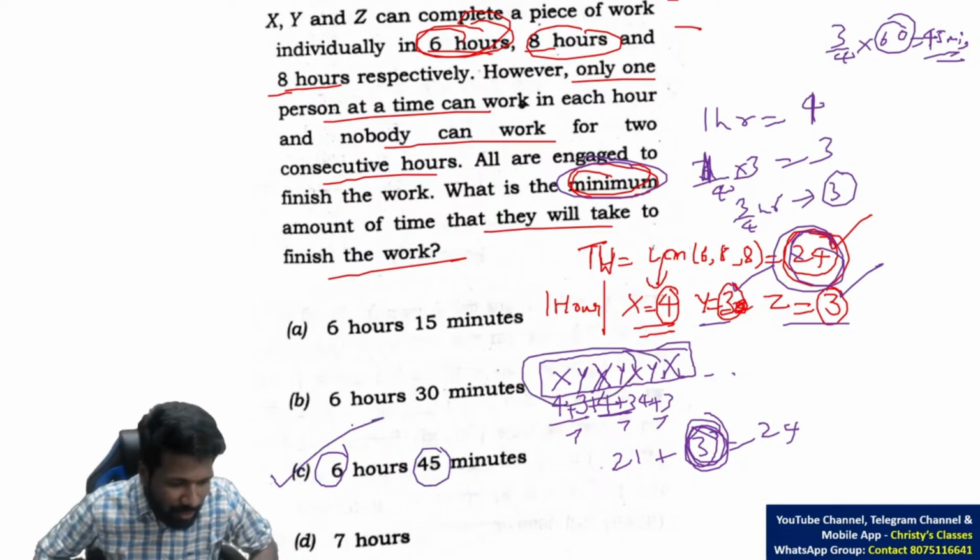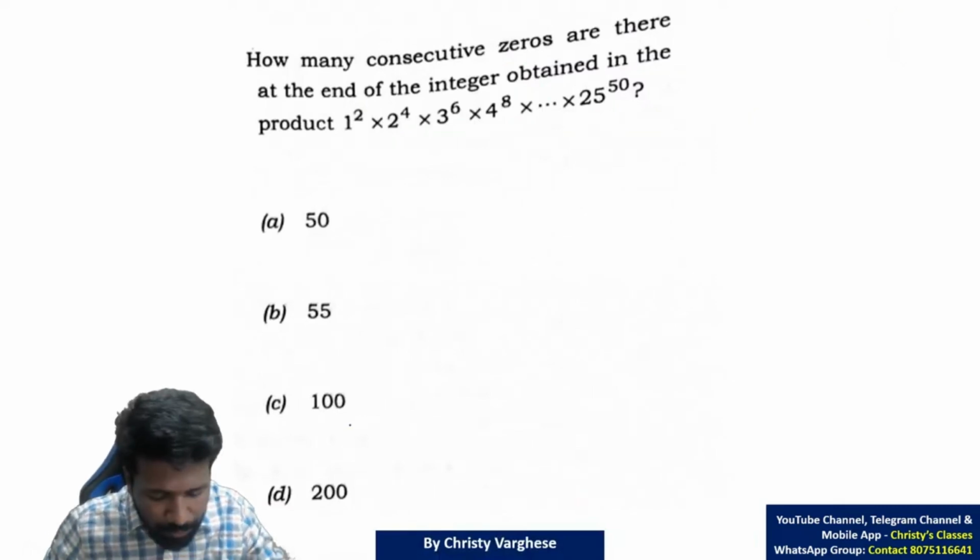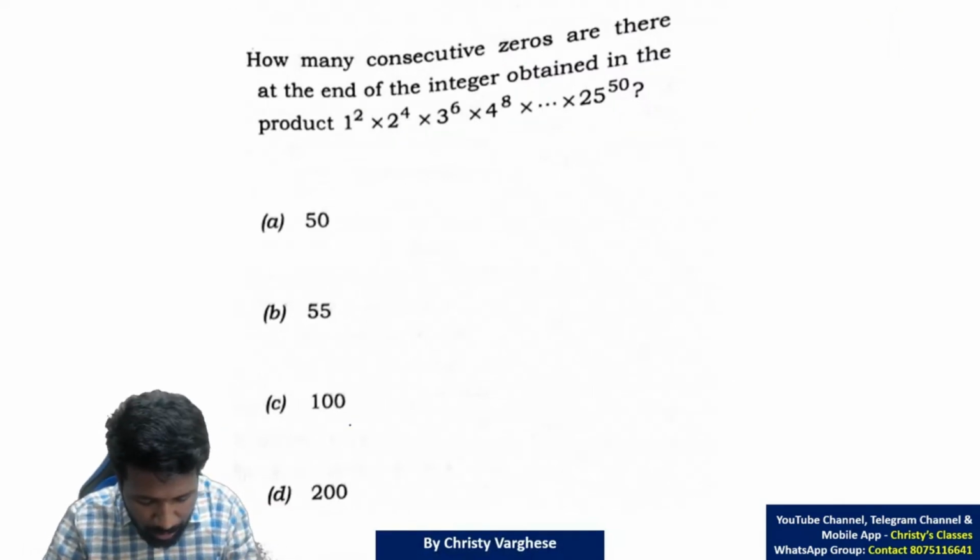Option C is the answer. Hope all of you understood it. Then the next question, 30 seconds. All of you try it and post the answer in the chat or in the comments.